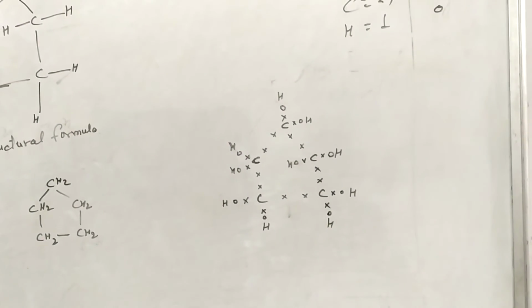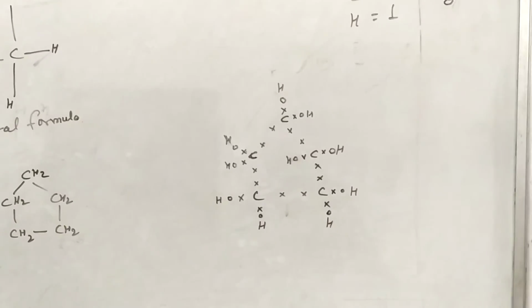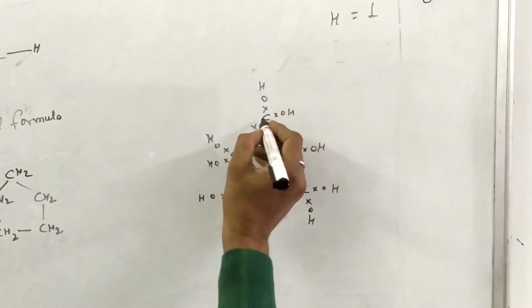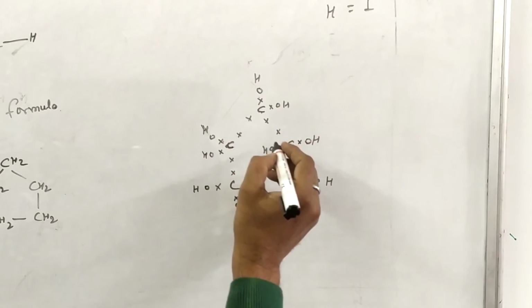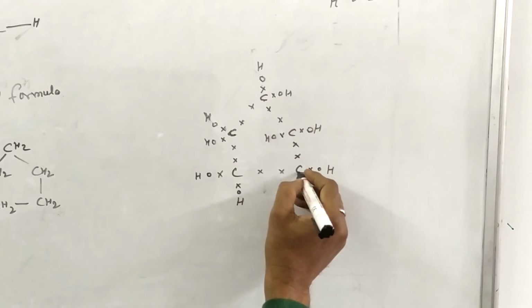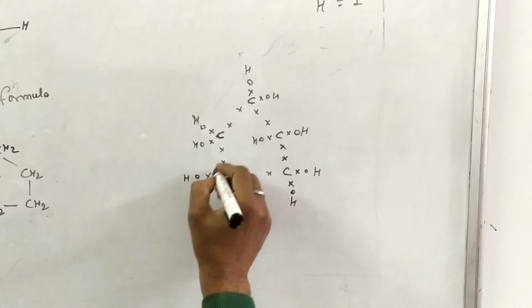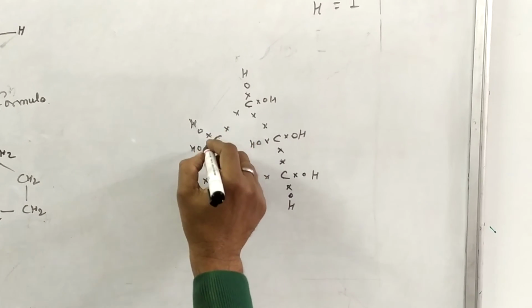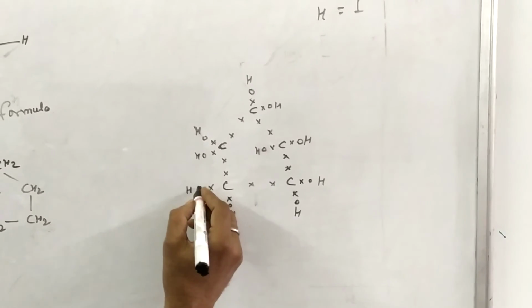You know that carbon contains 4 valence electrons in its valence shell. For this carbon, valence electrons are 1, 2, 3, 4, and for this 1, 2, 3, 4, and so on, and the electron of hydrogen is this.